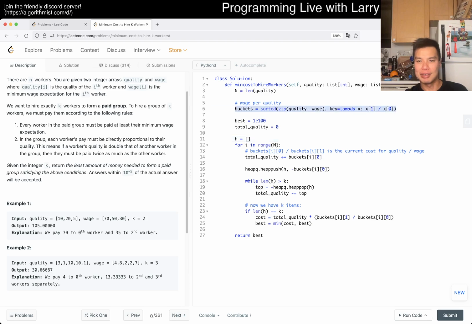Actually, I lied because of this sorting. Yeah, I'm trying to think whether I need this sorting, but I think we do. Can I do it more incrementally?